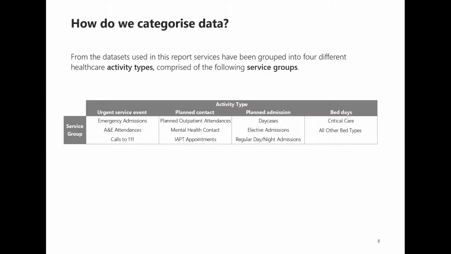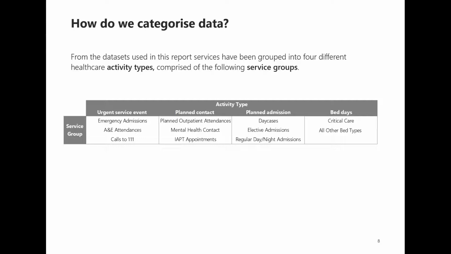So we now know something about our decedent population. We know how many adults there are and how many are expected in future. We know about their age, their gender, we know about their cause of death and also where they die. But what about the healthcare they access in the 2 years before their death?